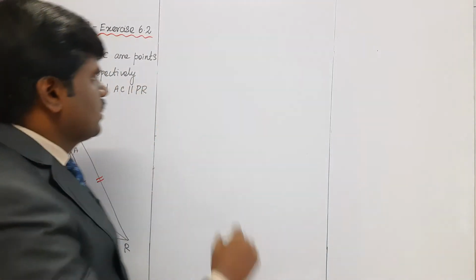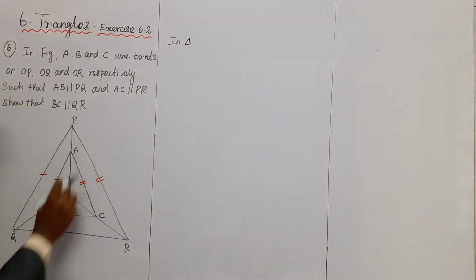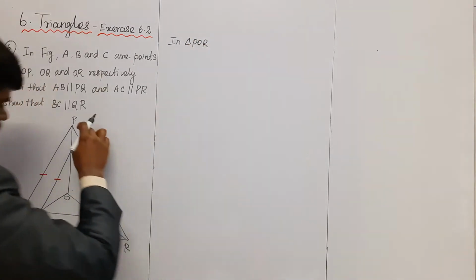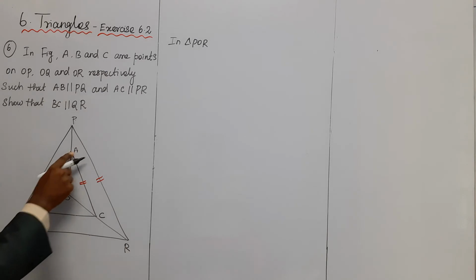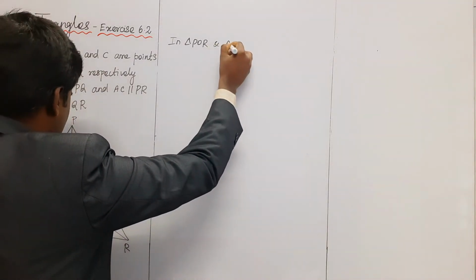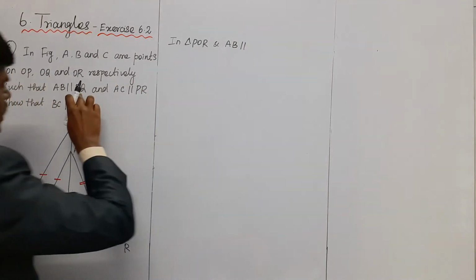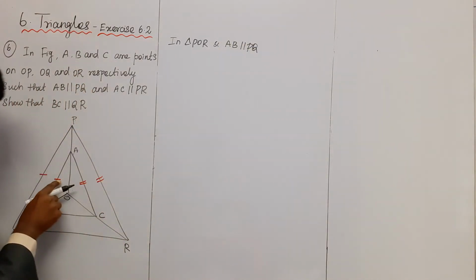Then I will choose the triangle POR. What sides are parallel? AC parallel to PR.